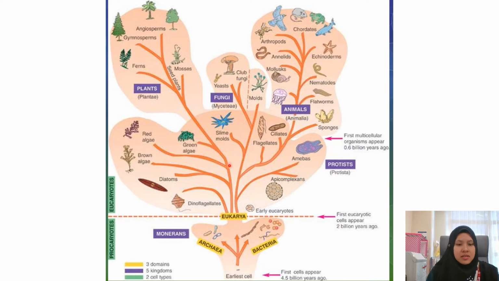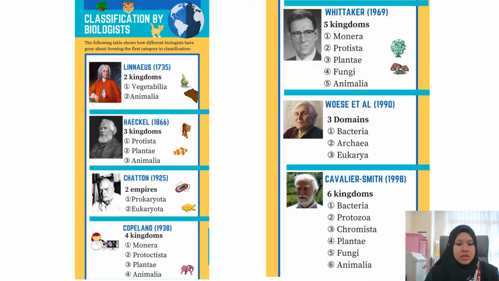Okay, so this is just a quick recap from the previous lecture. There are two cell types, which are the prokaryotes and also the eukaryotes, and they are color coded with the green color. And then we have the domains. So we have three domains, which are archaea, bacteria, and the eukarya, and they are color coded with yellow. And the next one is we have five kingdoms, which are the moneras, the protists, the animalia, the fungi, and also the plantae, and they are color coded with purple. So this is the classification of the biologists on the living things.